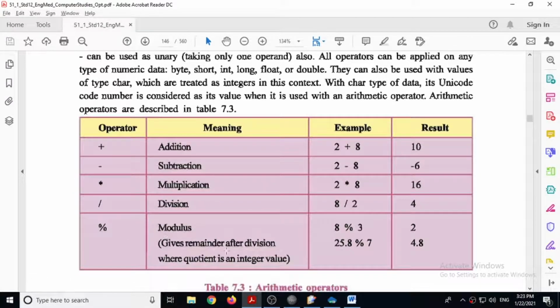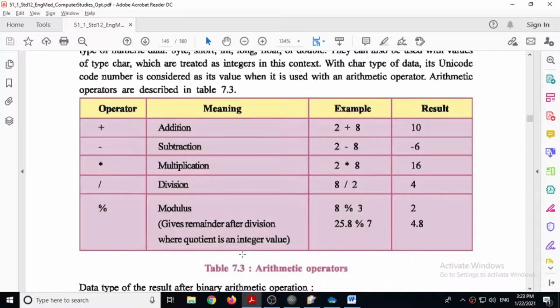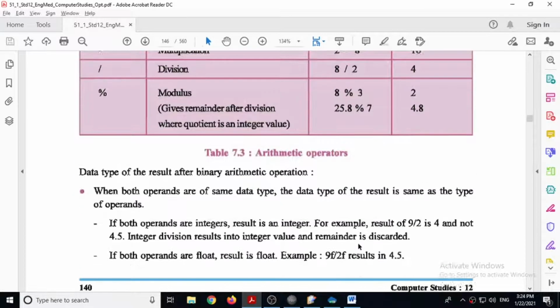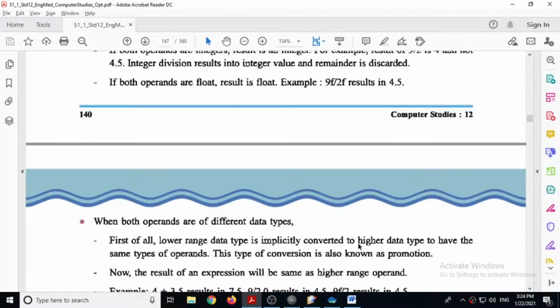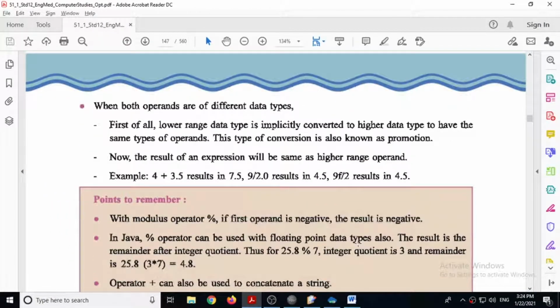So the modulus operator gives the remainder as an answer. 8 divided by 3 it will do, and it will give the remainder as an answer. It gives the remainder after division where the quotient is an integer value. So if the number is a real number, then the result will also be given as real. So these are the arithmetic operators.